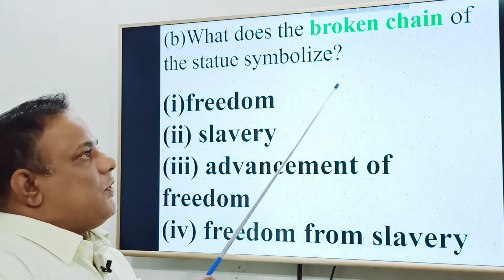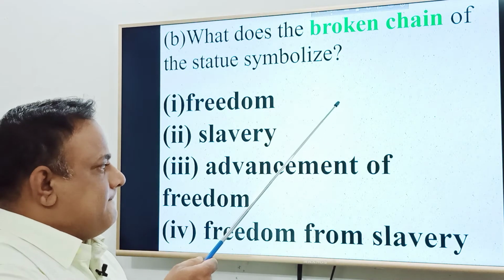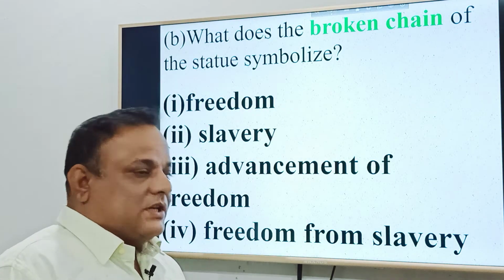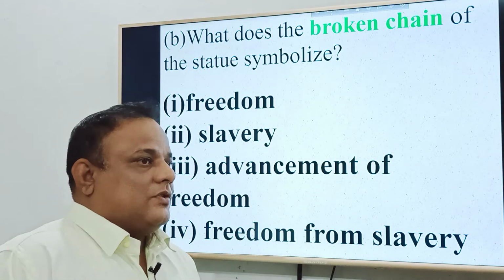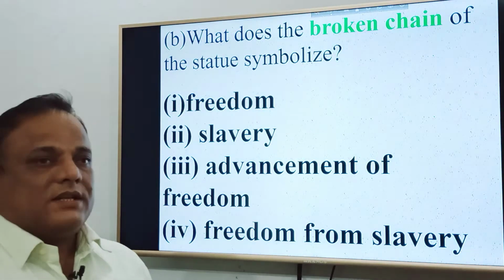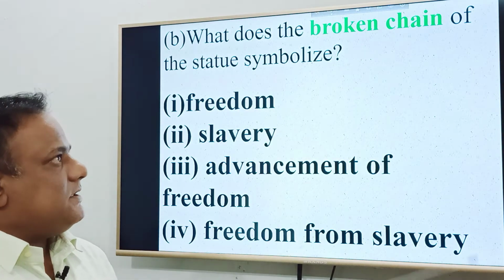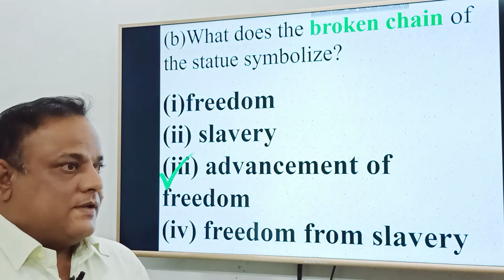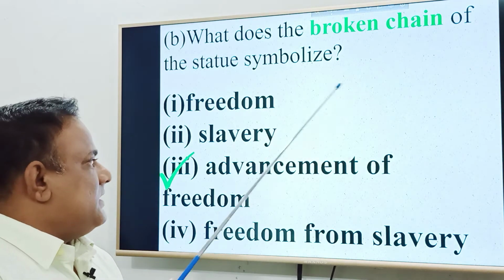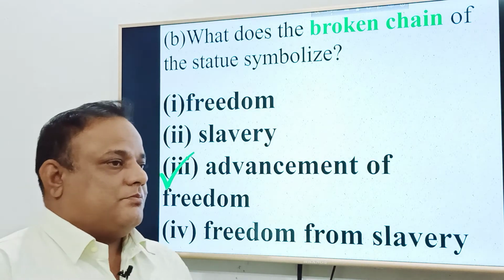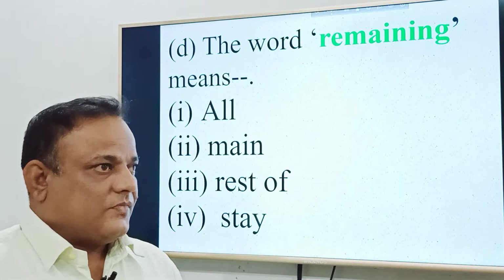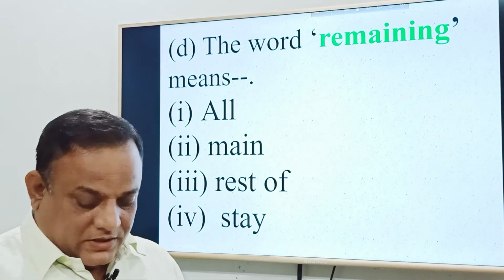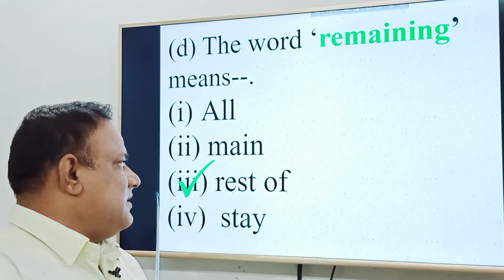What does the broken chain of the statue symbolize? We know there is a broken chain wrapped around the feet of the Statue of Liberty. So it has a symbolical meaning. What is the symbol of the broken chain? The symbol of the broken chain is advancement of freedom. The word remaining means, what is the meaning of the word remaining? The right answer is rest of.